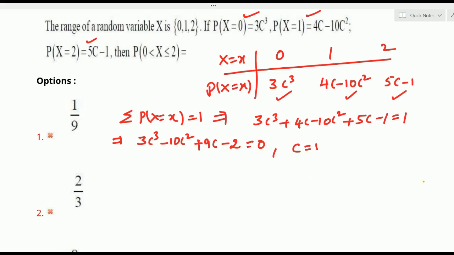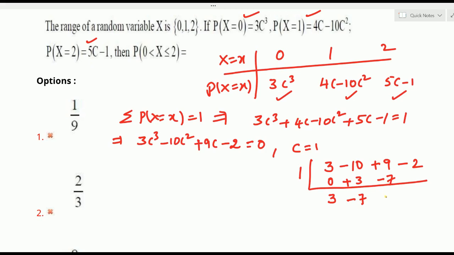We have to take the line like this, and what are the coefficients: c cube 3, then minus 10 for c square. If anything is missing, we take 0 in its place. Here nothing is missing: c cube is there, c square is there, c is there, with coefficient 9 and constant minus 2. Then put 0 in the first place. Then 3 plus 0 is 3, then 1 times 3 is 3. Then minus 10 plus 3 is minus 7, right? Then 1 times minus 7 is minus 7, and 9 minus 7 is plus 2.